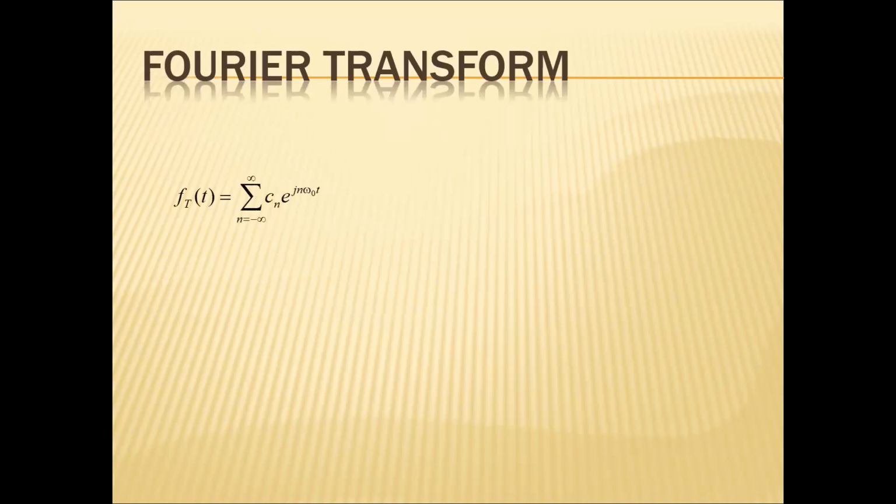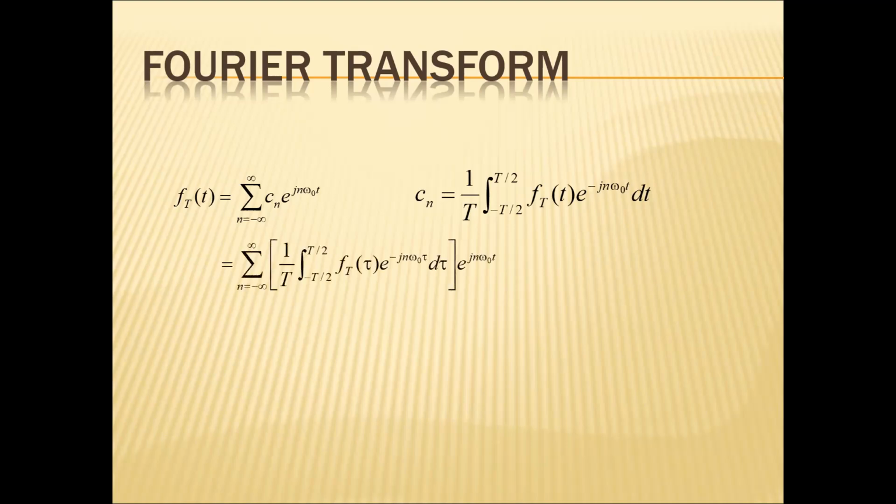Coming to the Fourier transform, we try to derive a simple equation for Fourier transform from the Fourier series equation. The Fourier series of any continuous time signal can be written as sigma n equal to minus infinity to infinity Cn e power jn omega naught t, where Cn can be defined as 1 over T integral minus T by 2 to plus T by 2 f of t e power minus jn omega naught t dt. So if I substitute the Cn over here, integral minus T by 2 to T by 2 f of tau e power minus jn omega naught tau d tau into e power jn omega naught t.